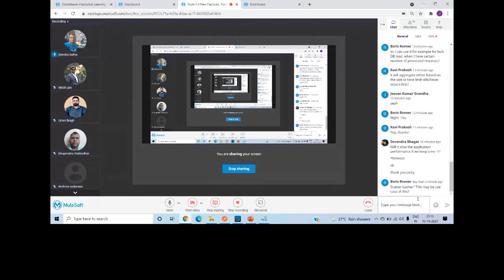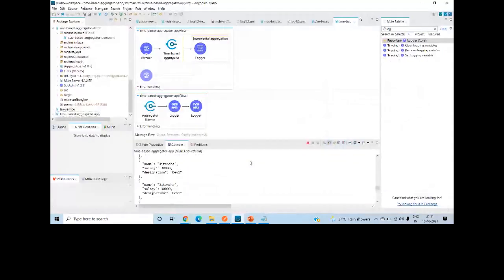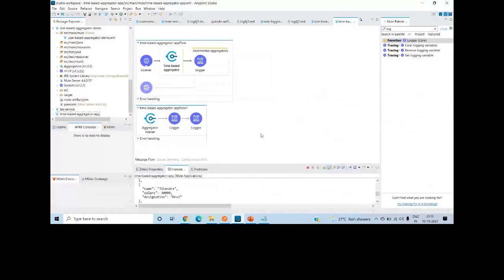So it's altogether different. Here we cannot send the request to other sources, right? If you want to send 20 or 30 messages together to one destination, in that case you can use the aggregator. You just aggregate the 20 messages, and in the listener, you can define the destination where you have to send the messages. But in scatter-gather, it's not like that. In scatter-gather, you are sending the message concurrently to multiple destinations, and whatever result you get, you aggregate. So these are two different things, Boris, right?